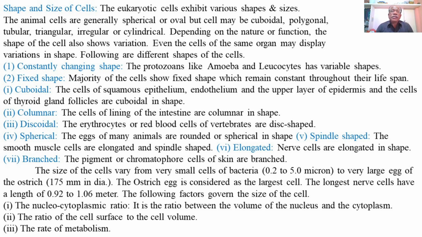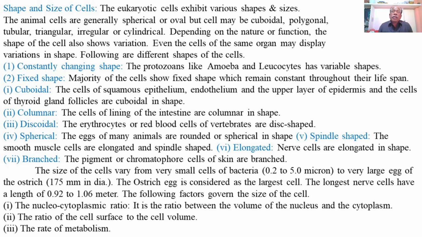Spindle shaped cells. The smooth muscle cells are elongated and spindle shaped. Spindle shaped cells are found in the body musculature, and wherever there are smooth type of muscles, the smooth muscle cells are elongated and spindle shaped, means narrow or tapering at both the ends.